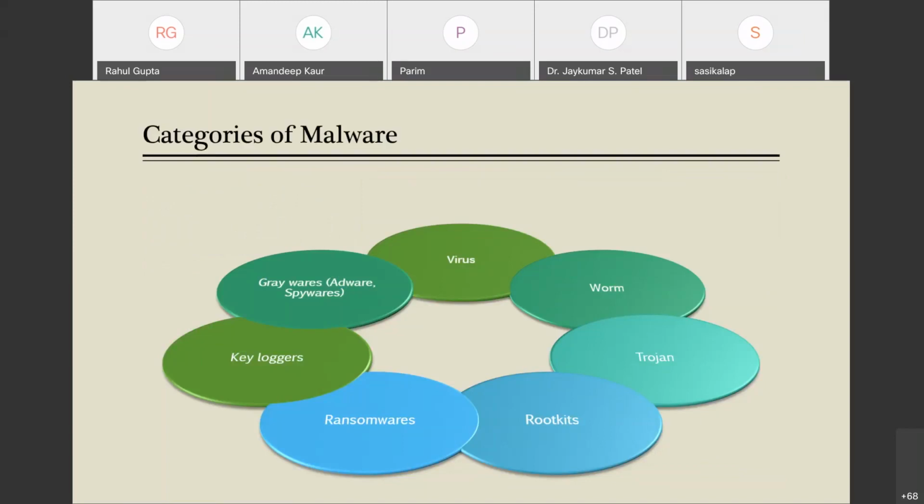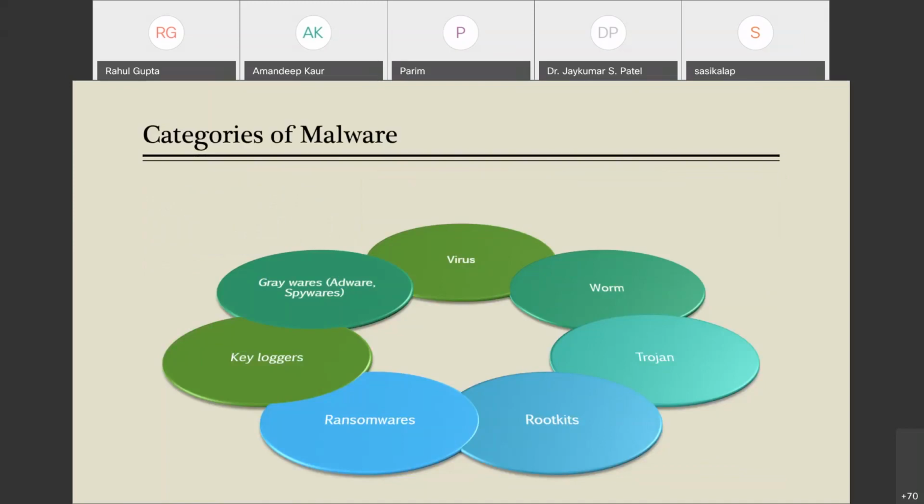So first, I'm starting with viruses. So what is a virus? A virus is a piece of code which is capable of copying itself and typically has a detrimental effect. Means it has a degrading effect on your system. It may corrupt the system or it may destroy the data.